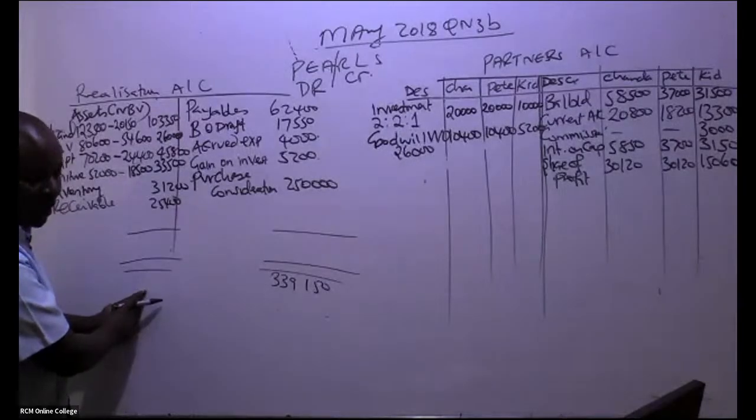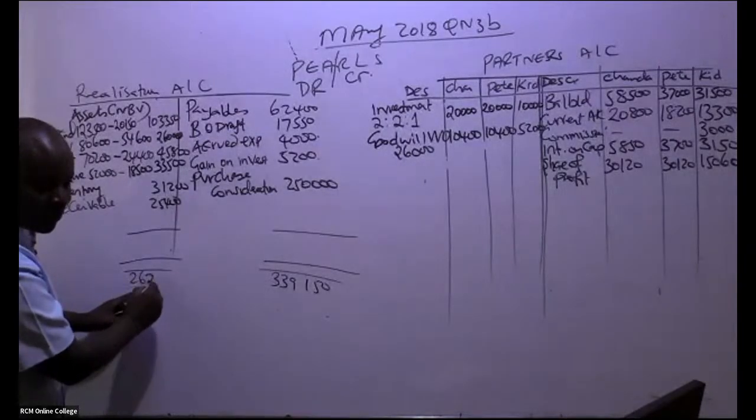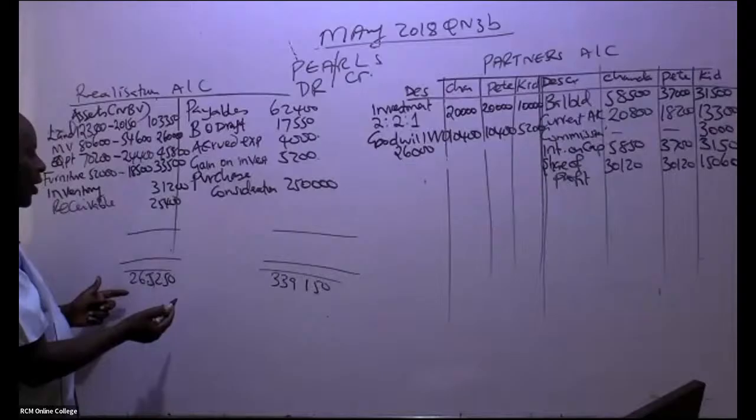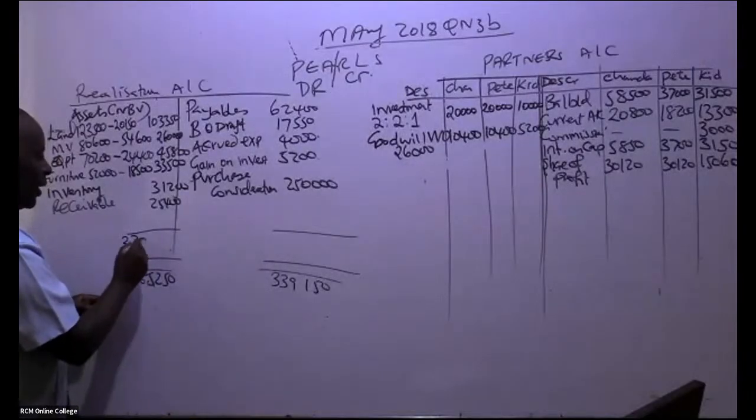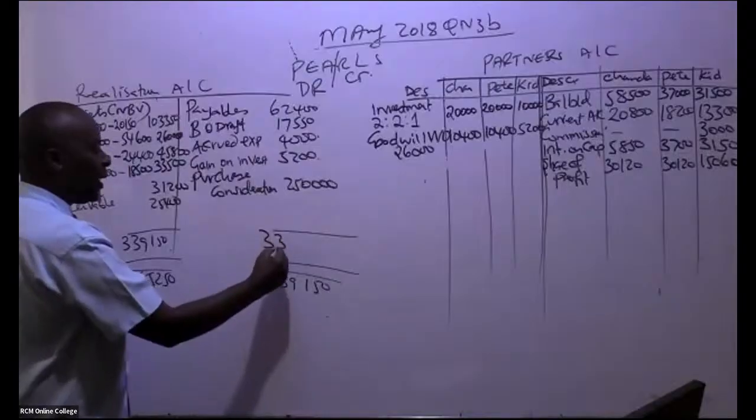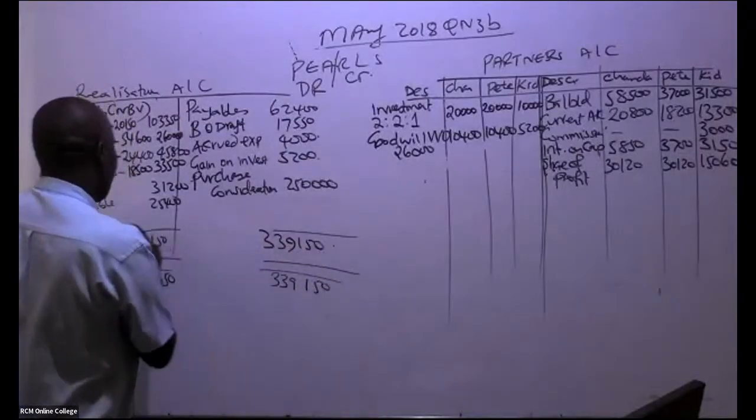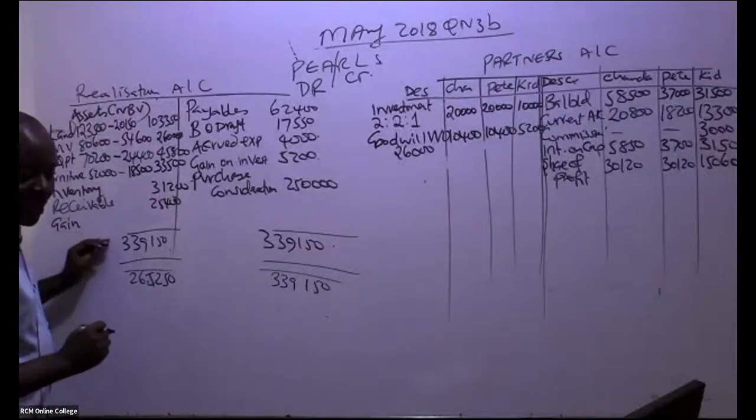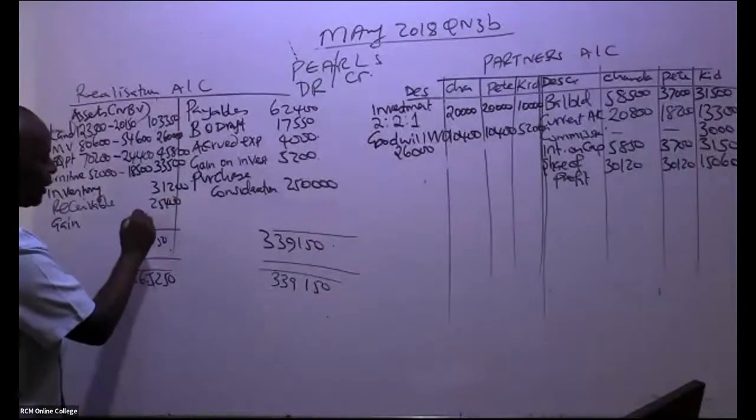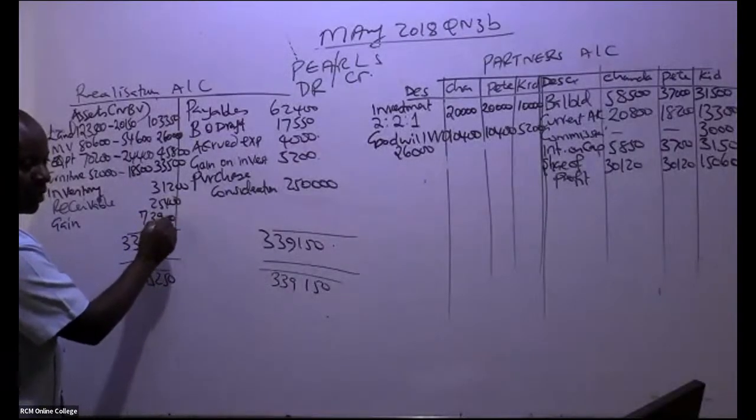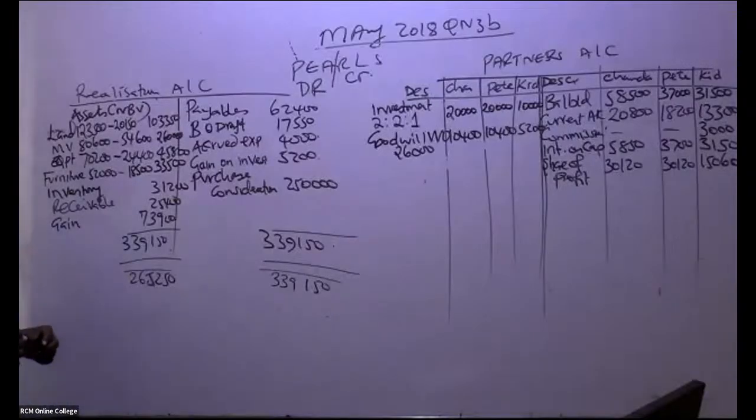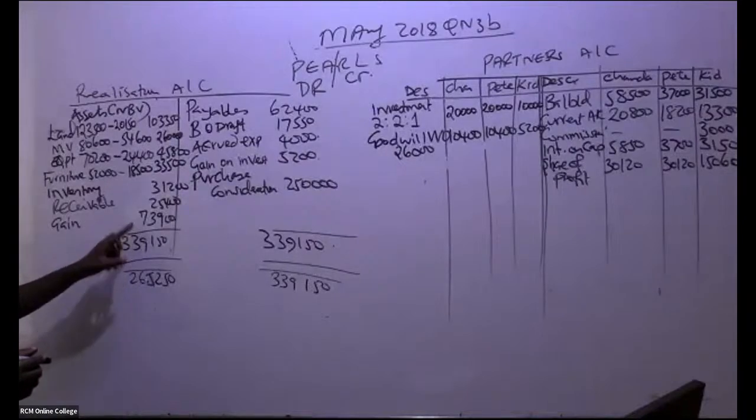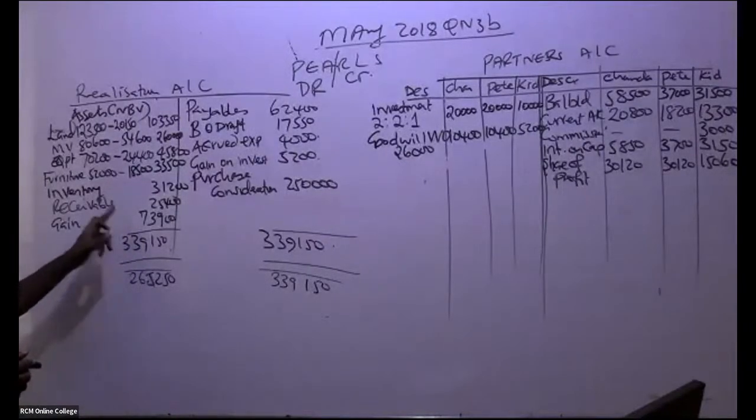Irene has given me the debit total. I'm being told that this is 265,250. That is very good because I always work with a bigger number. 339,150 on the credit side, meaning that the balancing figure comes here. And if it comes here, it is a gain. So it is a gain on realization, which I'm told is 73,900. If you take this minus this, it comes there.